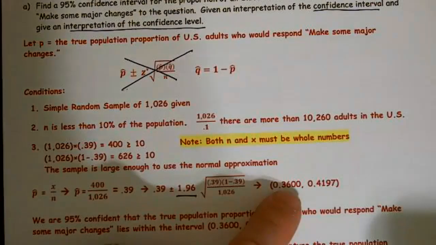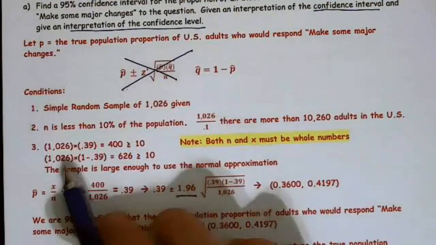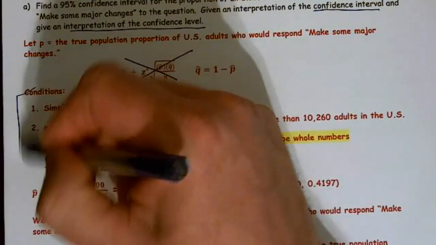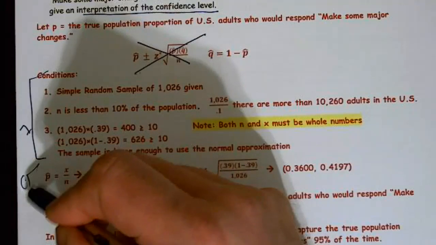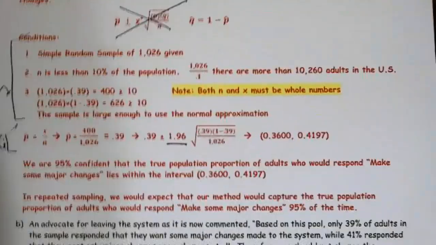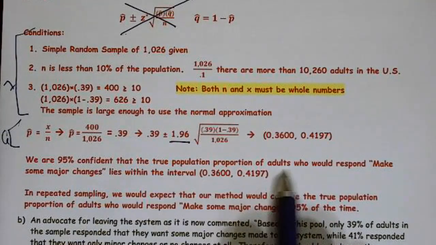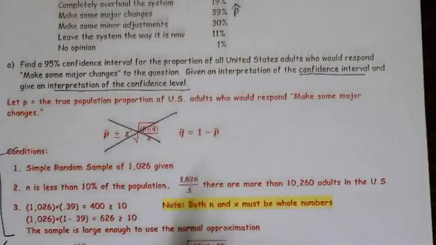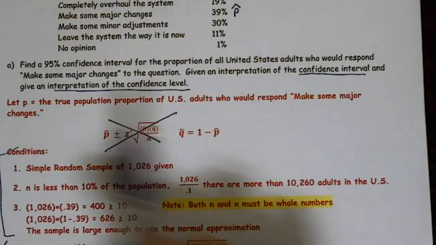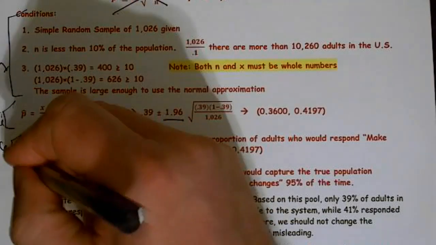So 0.3600 to 0.4197. This right here, and by the way, we had to show the conditions. That was worth 7 points. On this one, showing your work was worth 6. So what are we? We are 95% confident the true population proportion of adults who would respond make some major changes lies within this interval. Great. Next thing, they said, give an interpretation of the confidence level. Confidence level is the repeated sampling statement. Oh, by the way, that conclusion was worth 6 points.